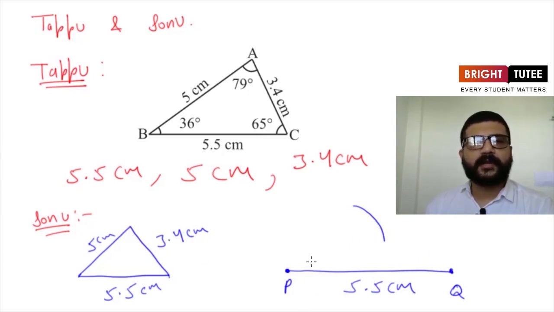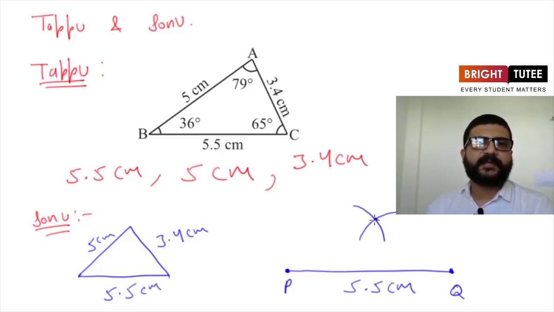Two of the side lengths he has already considered. Now it's time to consider the third one, which is 3.4 centimeters. So he put the pointed end of the compass on point Q and made an arc of 3.4 centimeters, and it is intersecting the previous arc at this point.